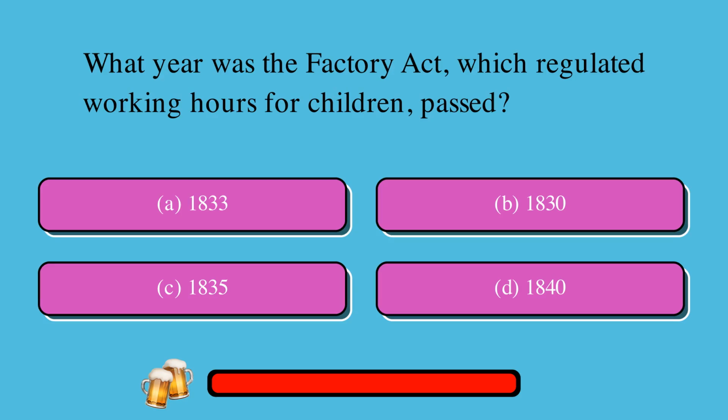What year was the Factory Act, which regulated working hours for children, passed? Is it A. 1833, B. 1830, C. 1835, or D. 1840? The correct answer is A. 1833.